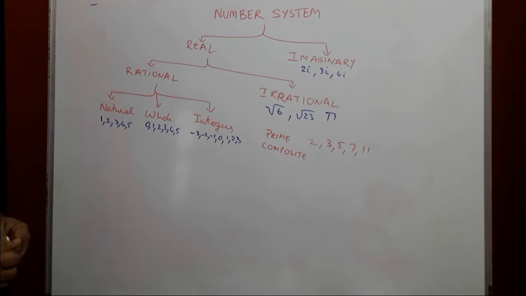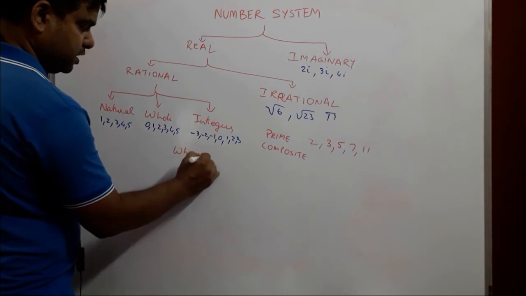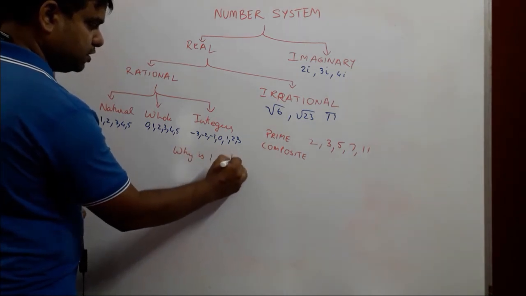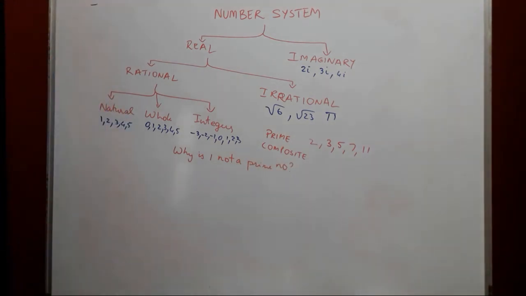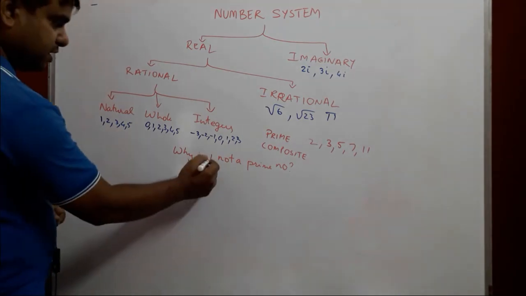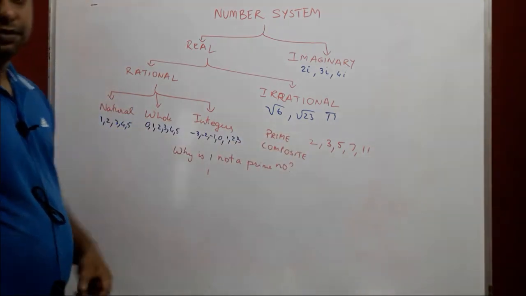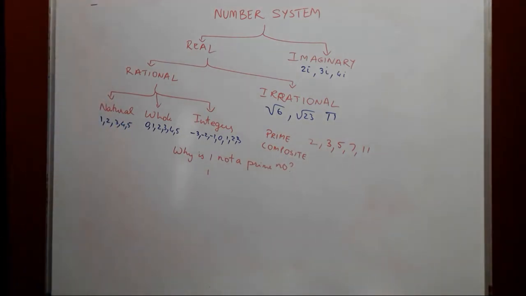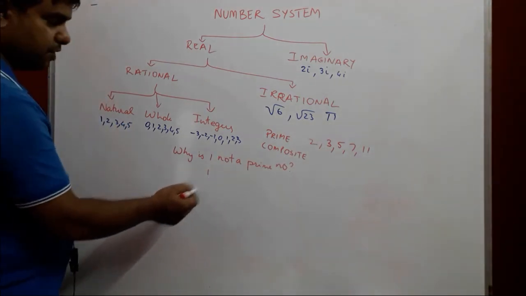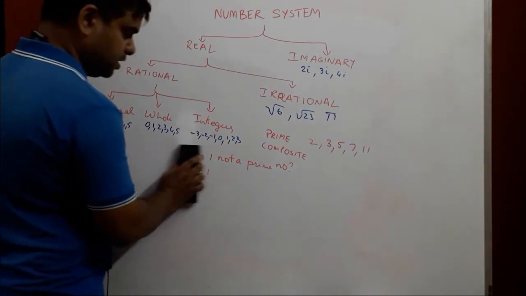Why isn't 1 a prime number? The question is, why is 1 not a prime number? That is because it satisfies only one condition, that it is divisible by 1. It does not have another number to be divisible by, whereas prime numbers fulfill two conditions: one, that it is divisible by 1, and the other, that it is divisible by itself, which is not fulfilled here. Hence 1 is not considered a prime number.